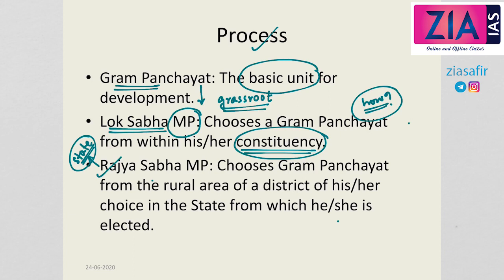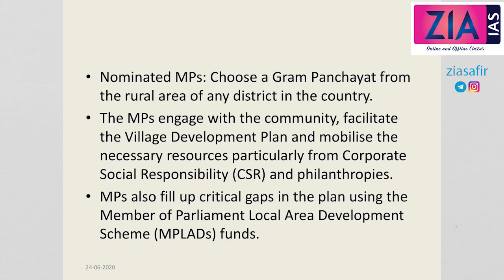Therefore, the Rajya Sabha MPs can choose a Gram Panchayat from the rural area of a district of his or her choice in the state from which he or she is elected. So a Rajya Sabha MP can choose any village from any district in that particular state from which the MP is chosen. Now in case of nominated MPs, they do not represent either the state or a constituency. They are nominated by the President of India. So nominated MPs choose a Gram Panchayat from the rural area of any district in the country. So they can select any village or any rural area from any district in the country. So they do not have a restriction.